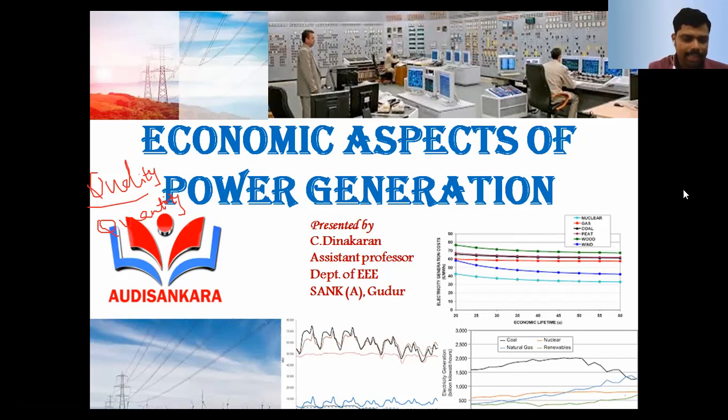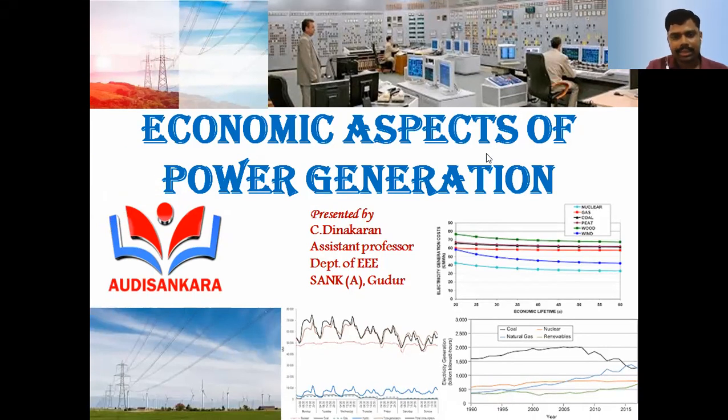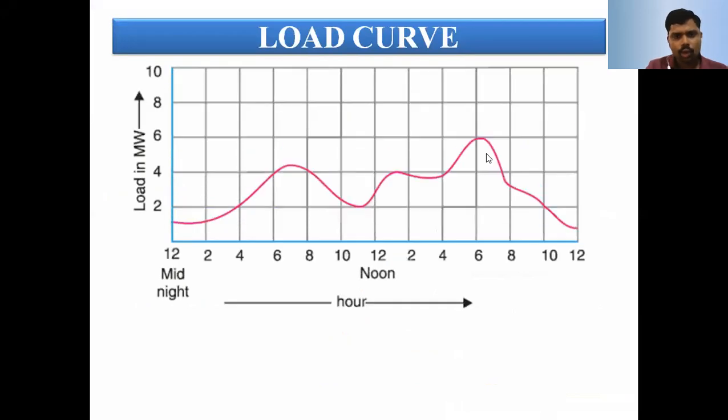That is, we want to calculate all the parameters, that is the generation cost, transmission line cost, distribution line cost, and then the substation cost, as well as the labor. A number of people are working in the generating station, substation, transmission line and distribution line. All the amount we need to calculate from the consumer itself, plus some amount of reasonable benefit. And again, the cost varies for domestic consumers and industrial consumers, which we will discuss in the next unit, that is tariff. And this is the load curve.